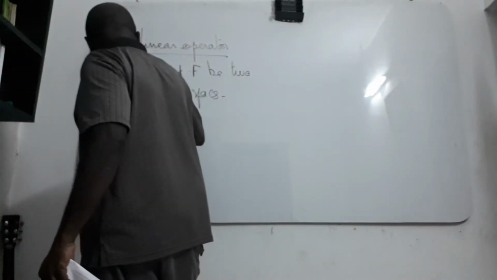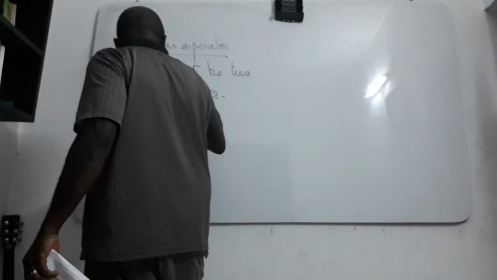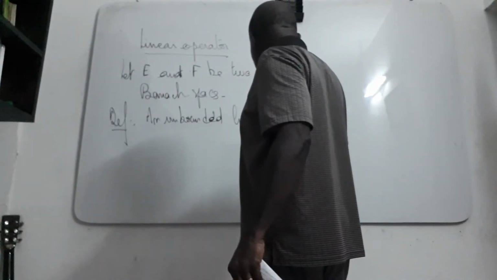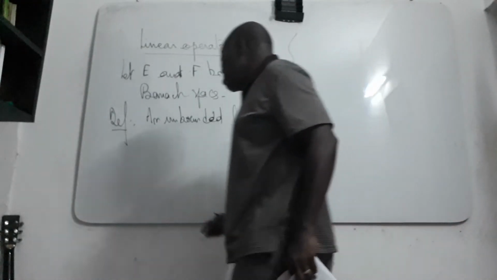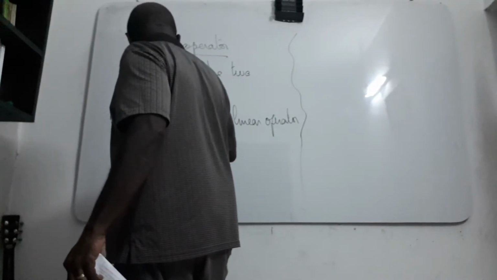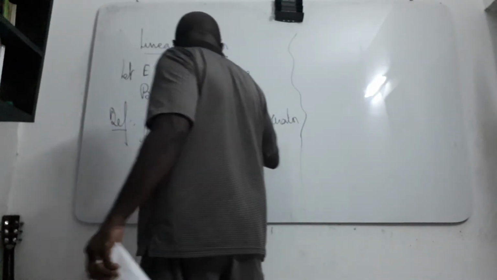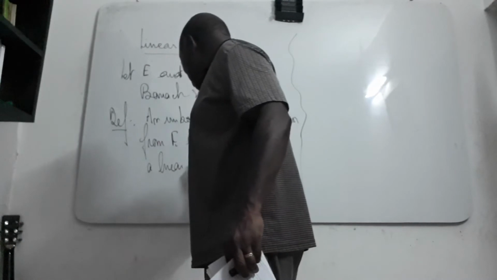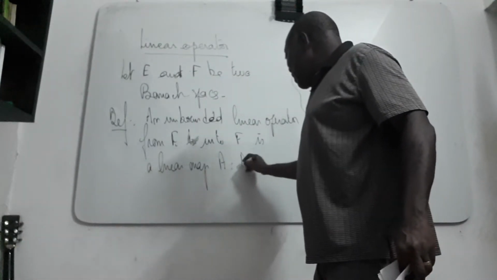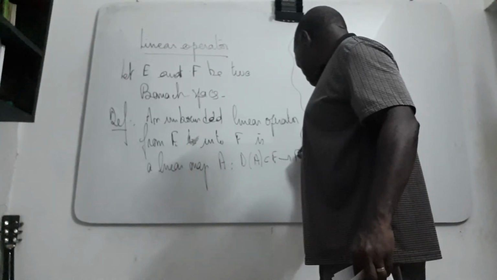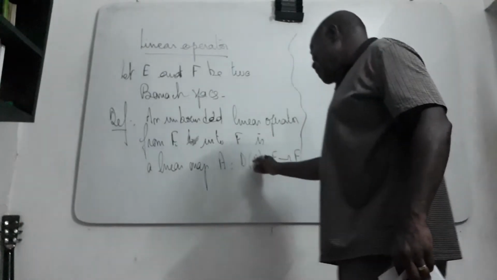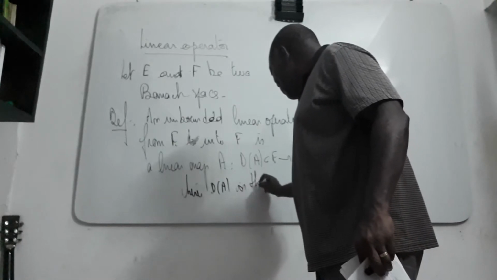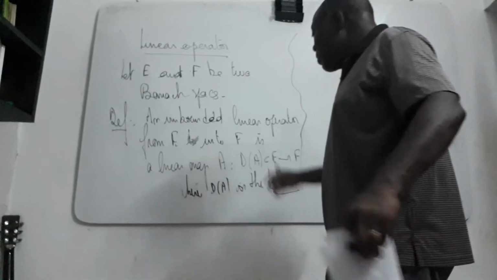An unbounded linear operator from E into F, these two Banach spaces, is a linear map A from D(A), which is contained in E, into F, where D(A) is the domain of A, the domain of your operator.